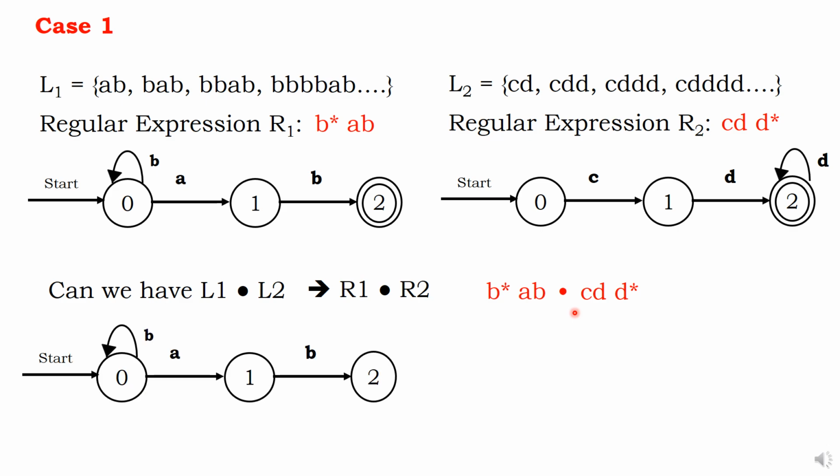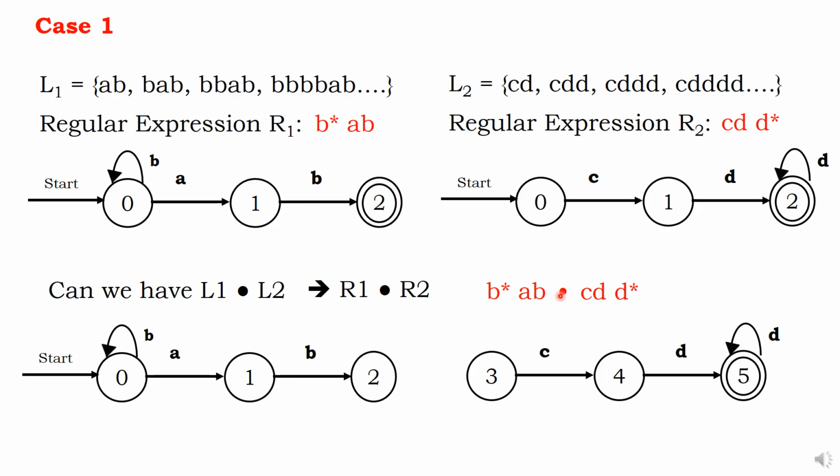This is the diagram for the first group and this is the diagram for the second group. Dot means concatenation, one after the other. If it is plus, the meaning is union, one below the other. Now dot means one after the other, so join. Now the question is, is finite automata possible for the combination of L1 and L2? So the language is closed under concatenation. This is the meaning. Sir, you told for concatenation, can you tell for union?